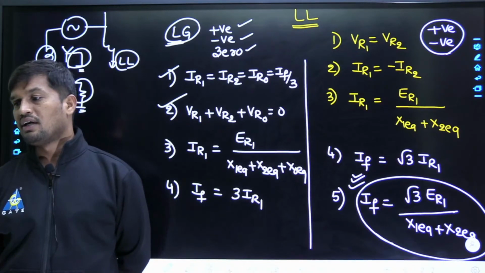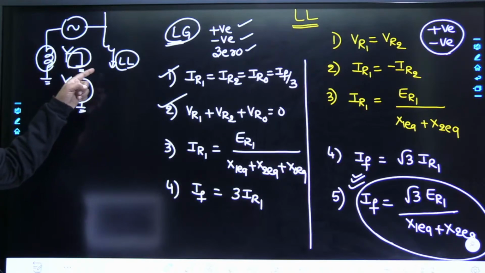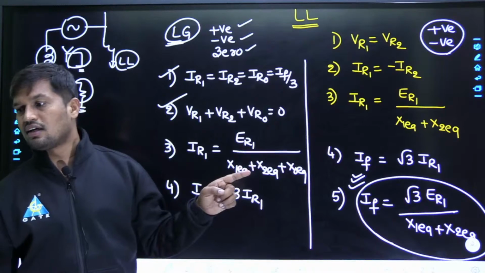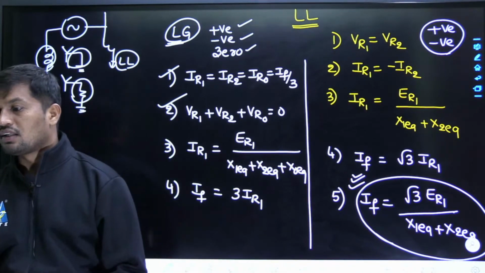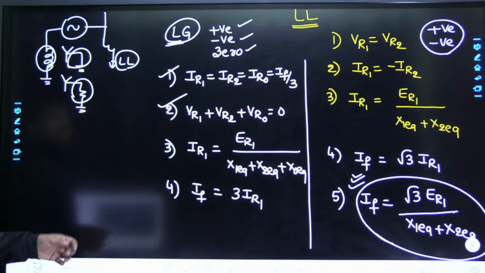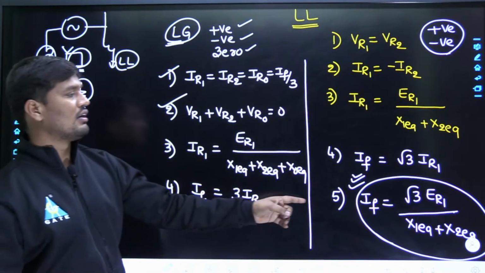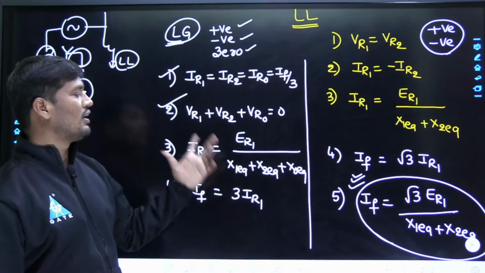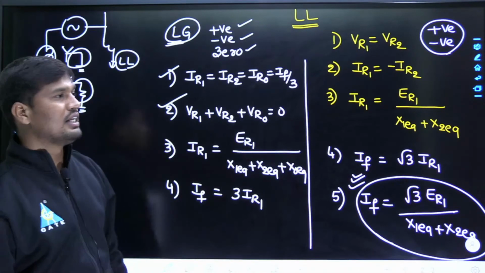Now the line to line fault is independent of grounding. Even though grounding is suddenly changed in case of line to line fault, you will not get any mistakes in the answers. That means grounding is not necessary in case of line to line fault. This is the most important thing. Sandeep replied, not necessary sir. Shiva also replied, no sir. Very good. Even if grounding changes in case of line to line fault, the fault current calculation does not change because it is independent of grounding, but LG fault calculations will change. Therefore, for LG fault grounding is necessary, for LL fault grounding is not necessary.